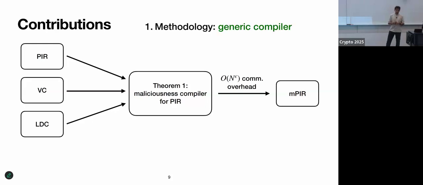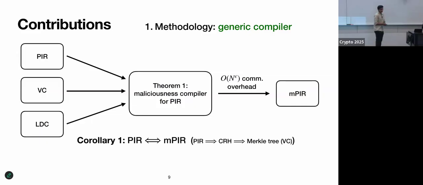So this resolves the first concern. Now we have a general recipe which takes you from PIR to Ampere. It also resolves the second issue, because we show that PIR and Ampere are equivalent in terms of assumptions. This is because you can construct collision-resistant hashes and hence vector commitments from PIR.